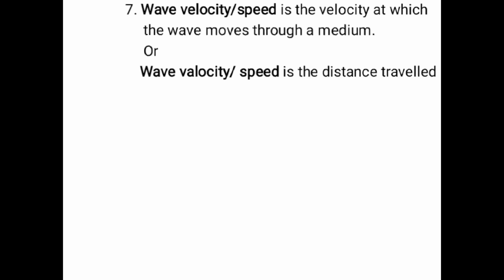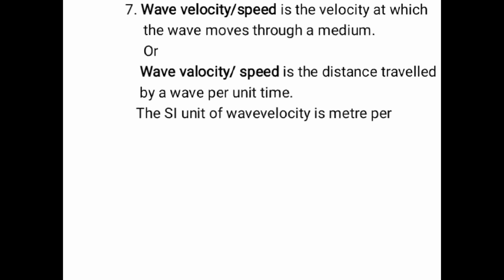Another terminology is wave velocity or wave speed. What is wave velocity or wave speed? Wave velocity is the velocity at which the wave moves through a medium. Or you can define wave velocity as the distance traveled by a wave per unit time.